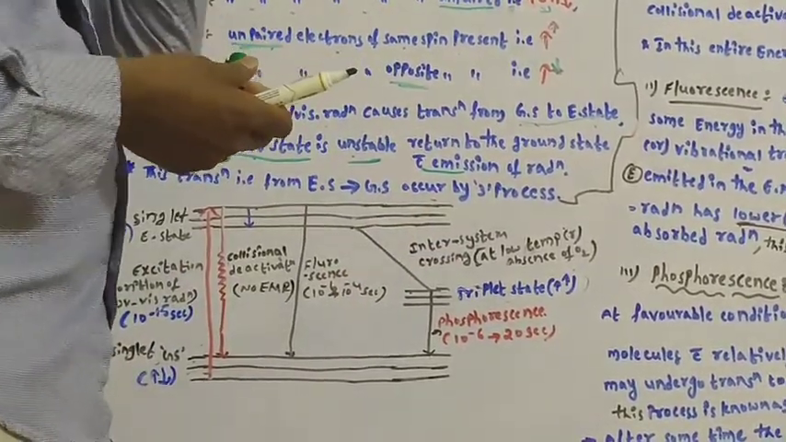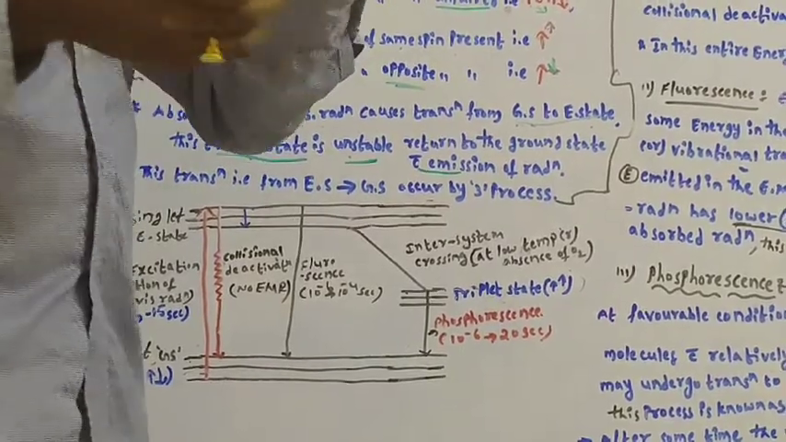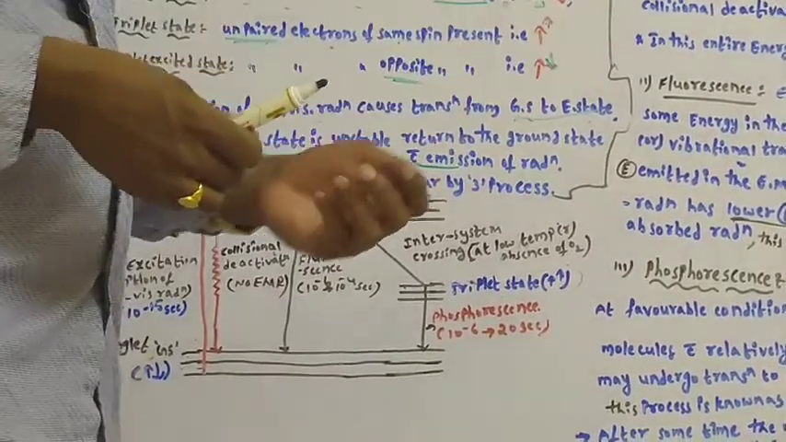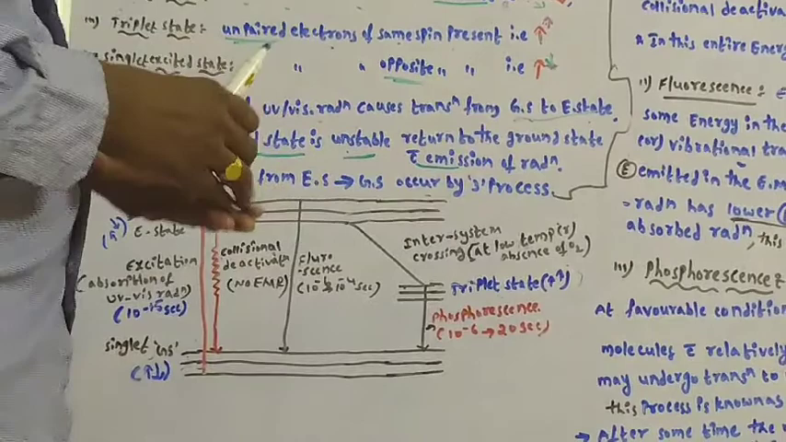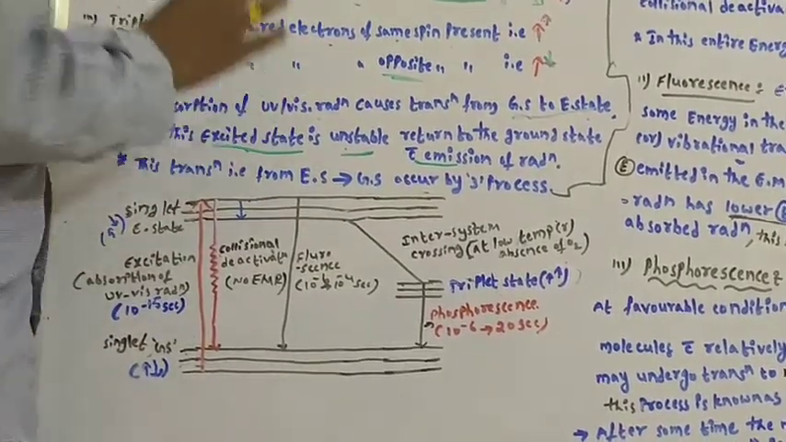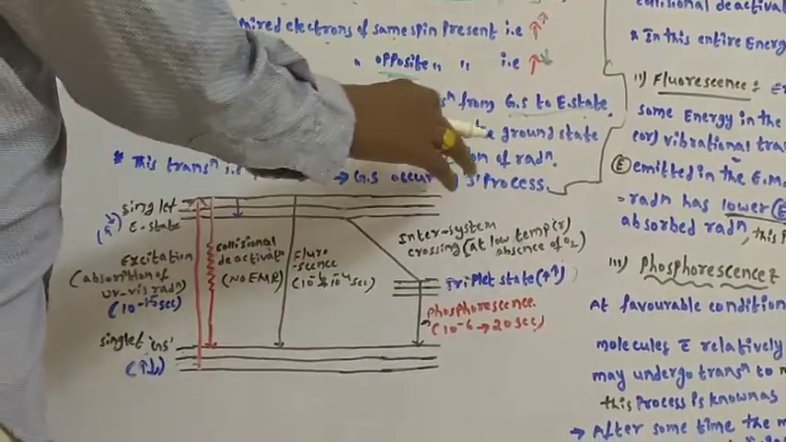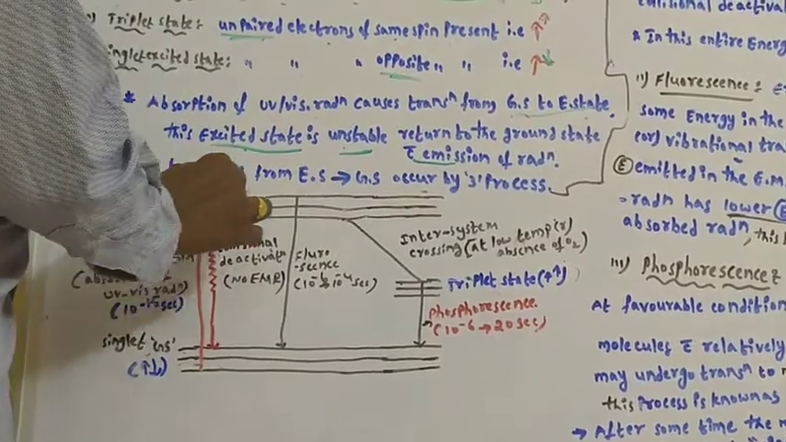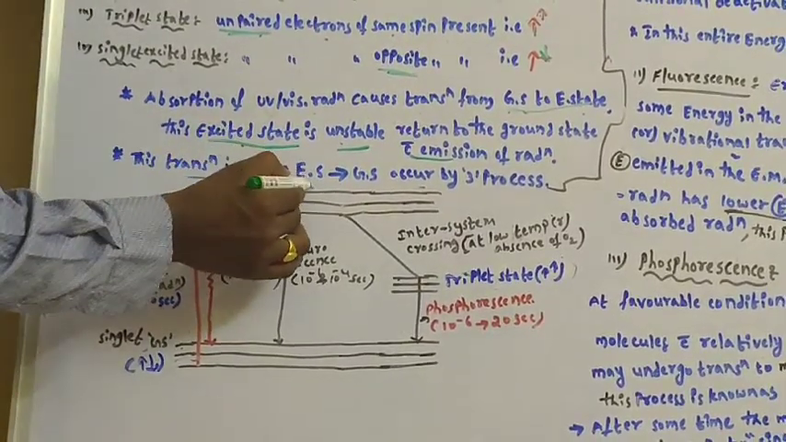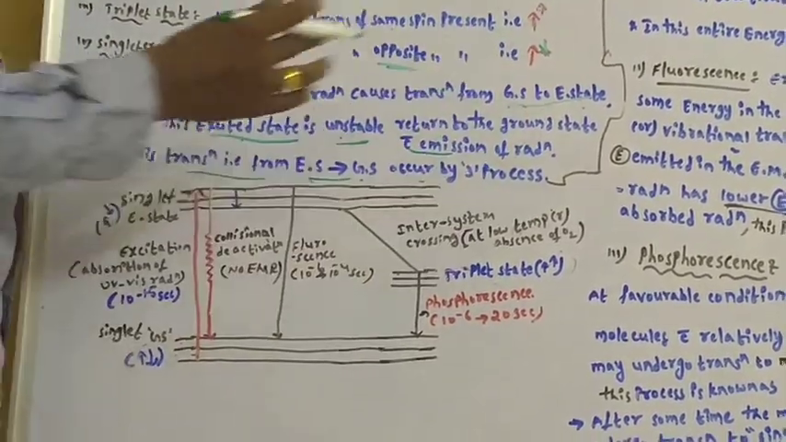After reaching the excited state, that excited state is unstable. It returns to the ground state with emission of radiation. That process is known as emission of radiation. This transition, from excited state to ground state, occurs by three processes.